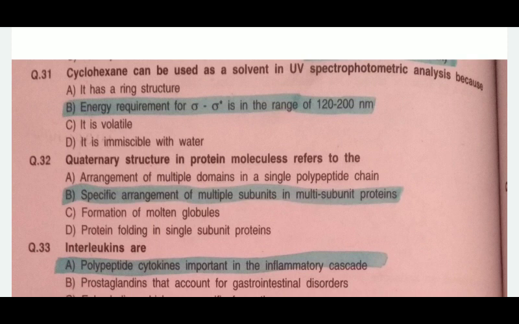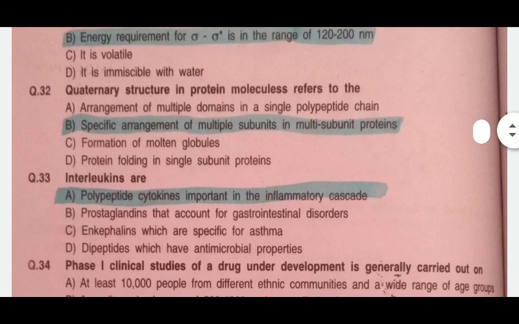Question number 3. Interleukins are. First option is polypeptide cytokines important in the inflammatory cascades. B, prostaglandins that account for gastrointestinal disorders. C, enkephalins which are specific for asthma. D, dipeptides which have antimicrobial property. So the correct answer is the polypeptide. Interleukins are polypeptide cytokines important in the inflammatory cascade.